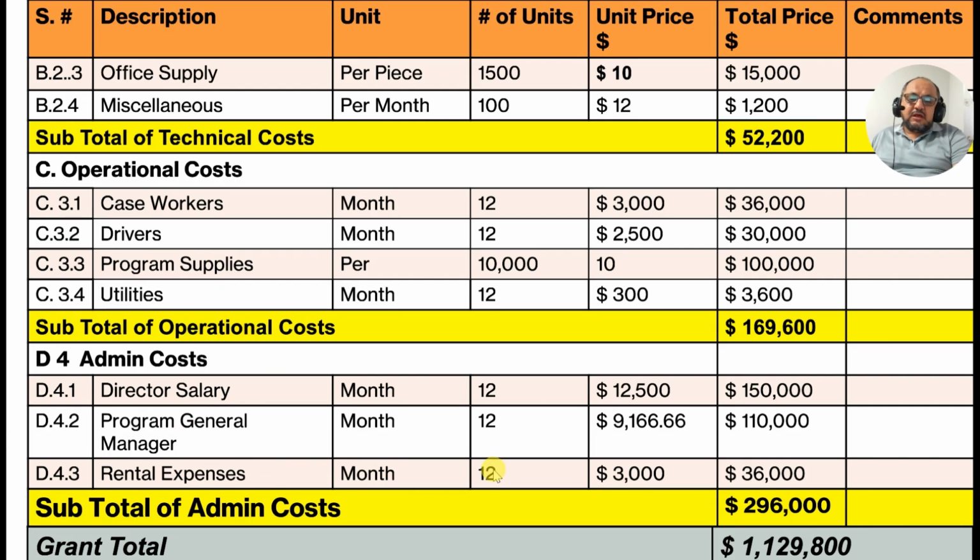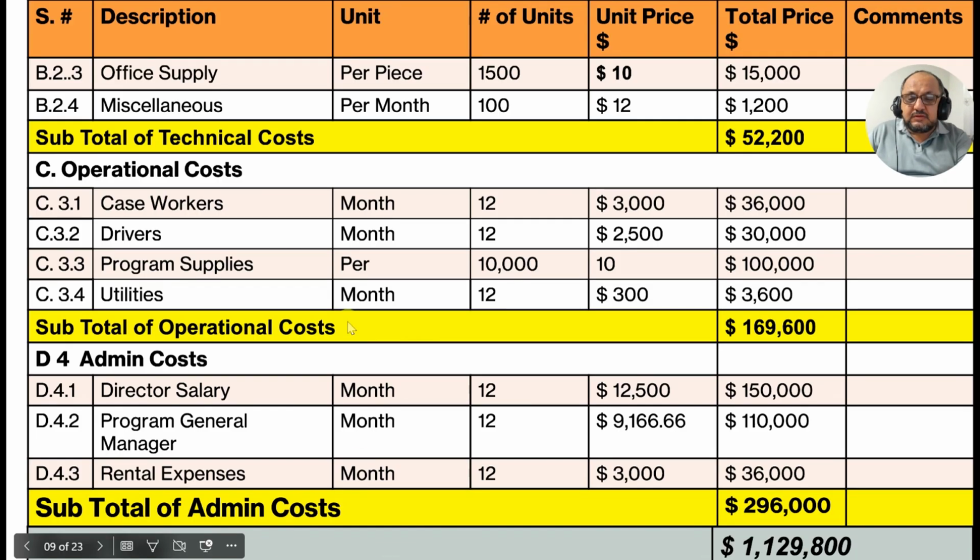Okay, rental expenses, how long? 12 months. How much per month? 3,000. Total 36,000. So do not cross these limits. Remember, do not cross these limits. If in your purchase you cross these limits, then you have to give justification to your director, to your finance manager, or anybody who is responsible for that. So the subtotal of admin costs comes to $296,000.